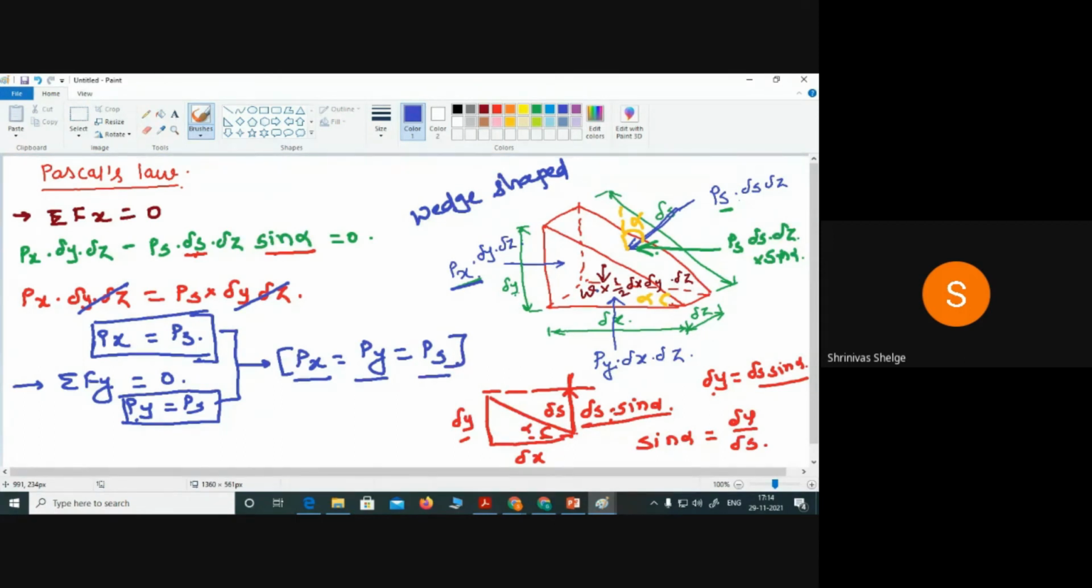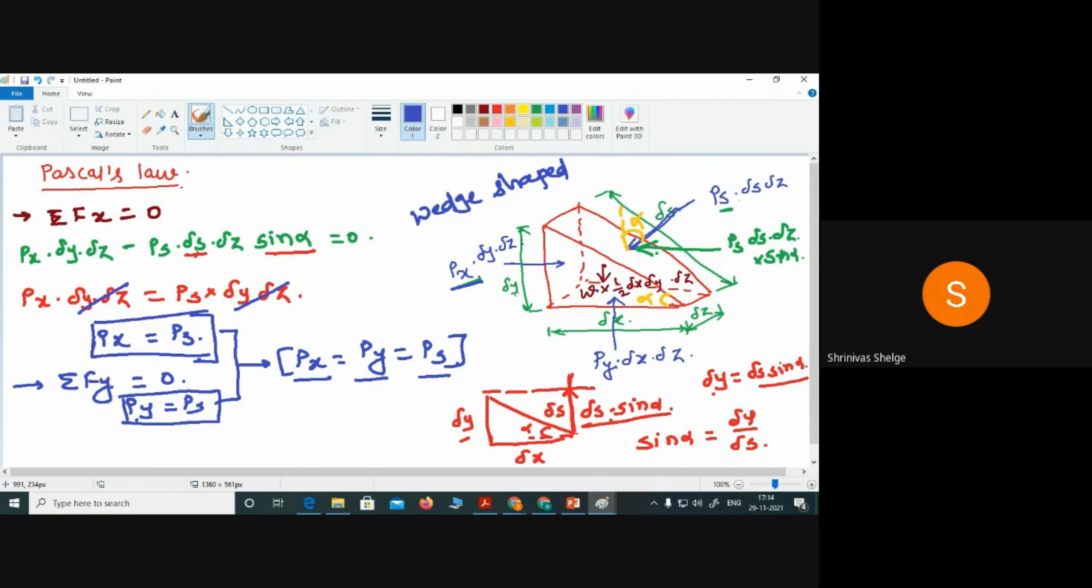If we want to find out the pressure at a point in a static fluid, we can find it by using the formula P equals rho g h. Obviously rho g is the weight density, and h is the depth from the free surface of the liquid to the point at which we want to find the pressure. Correct? As we move in the downward direction from the free surface, the pressure is going to increase. So that is the pressure variation.